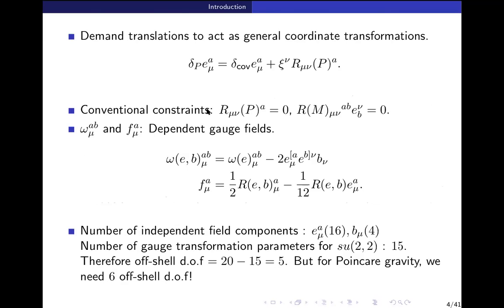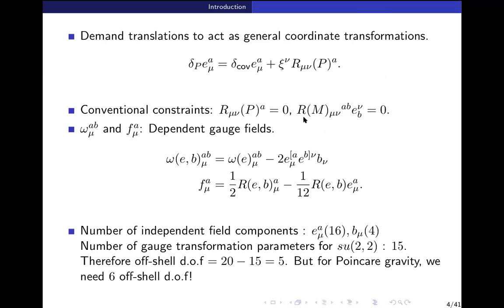So you can solve this constraint to obtain omega in terms of the other fields. Okay? So once you impose this constraint, the spin connection becomes dependent on the Weyl-Bein. And since it's a theory on space-time, we also assume that the Weyl-Bein is invertible. So that is also used to solve this.